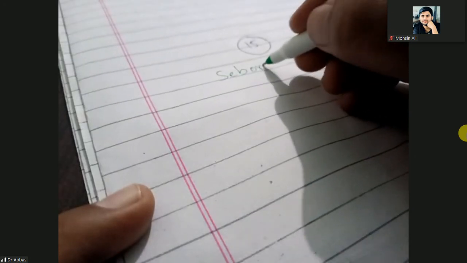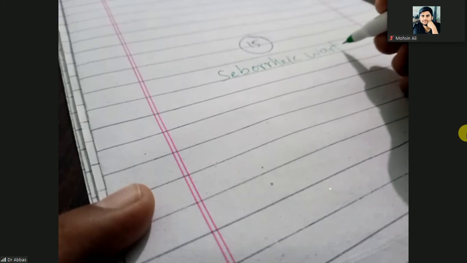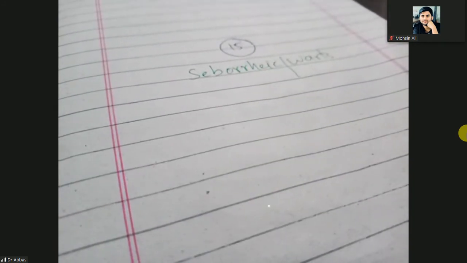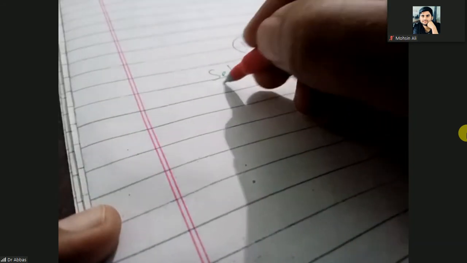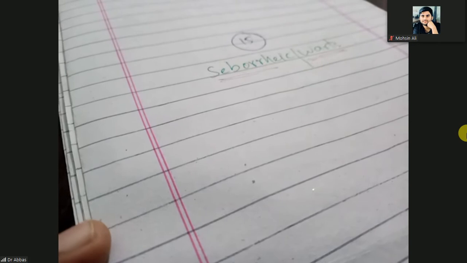So next one, fifth, other one is the seborrheic wart. Seborrheic means sebum. So this word seborrheic wart, it is a misnomer.